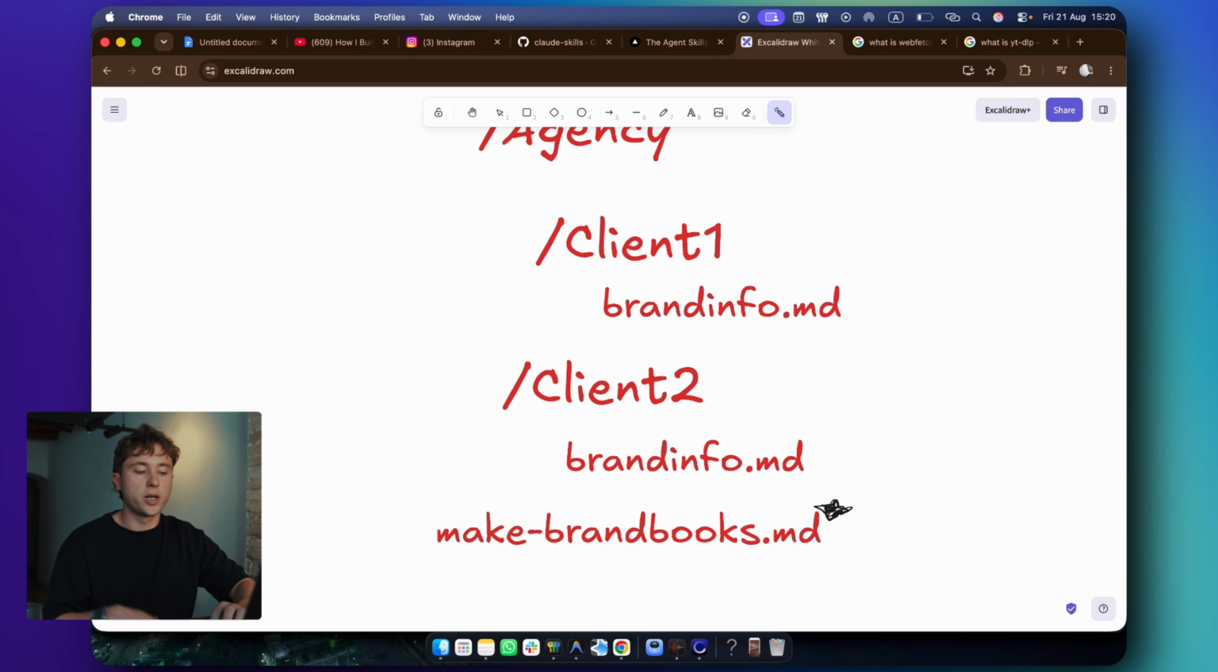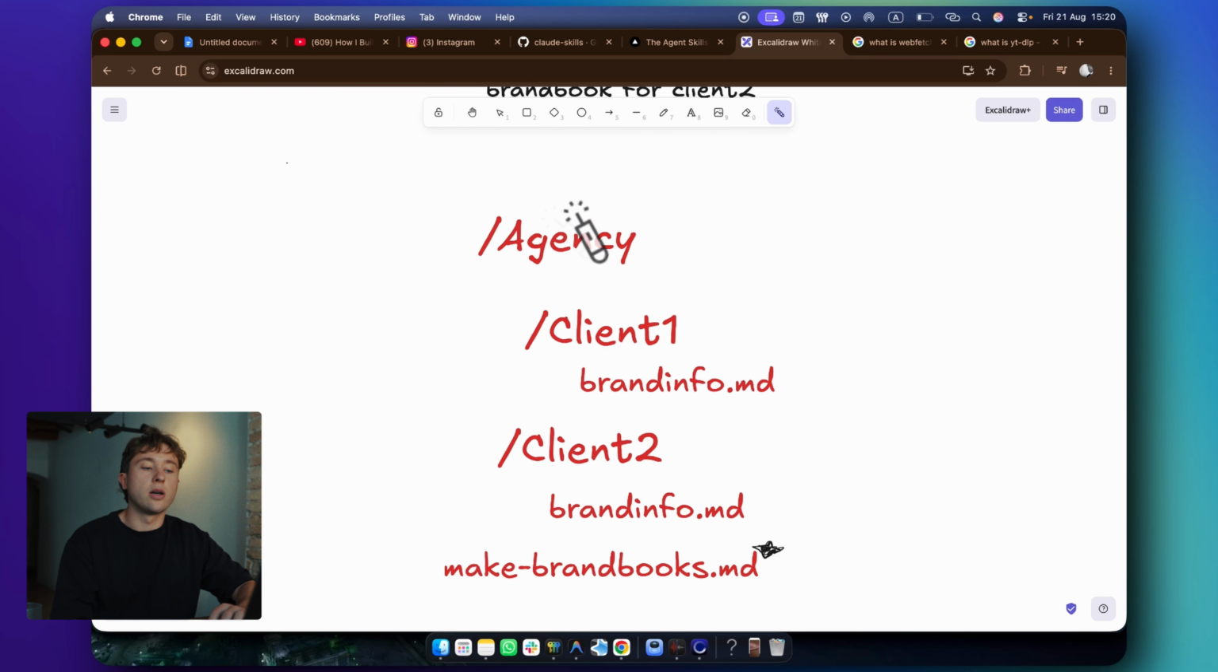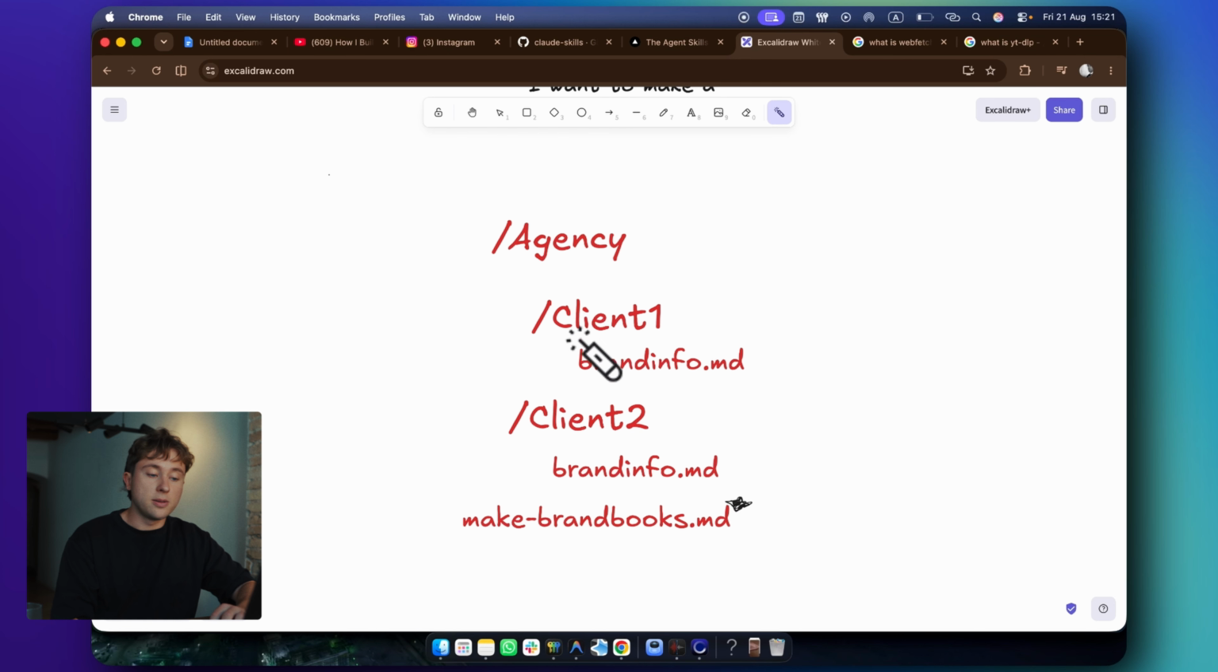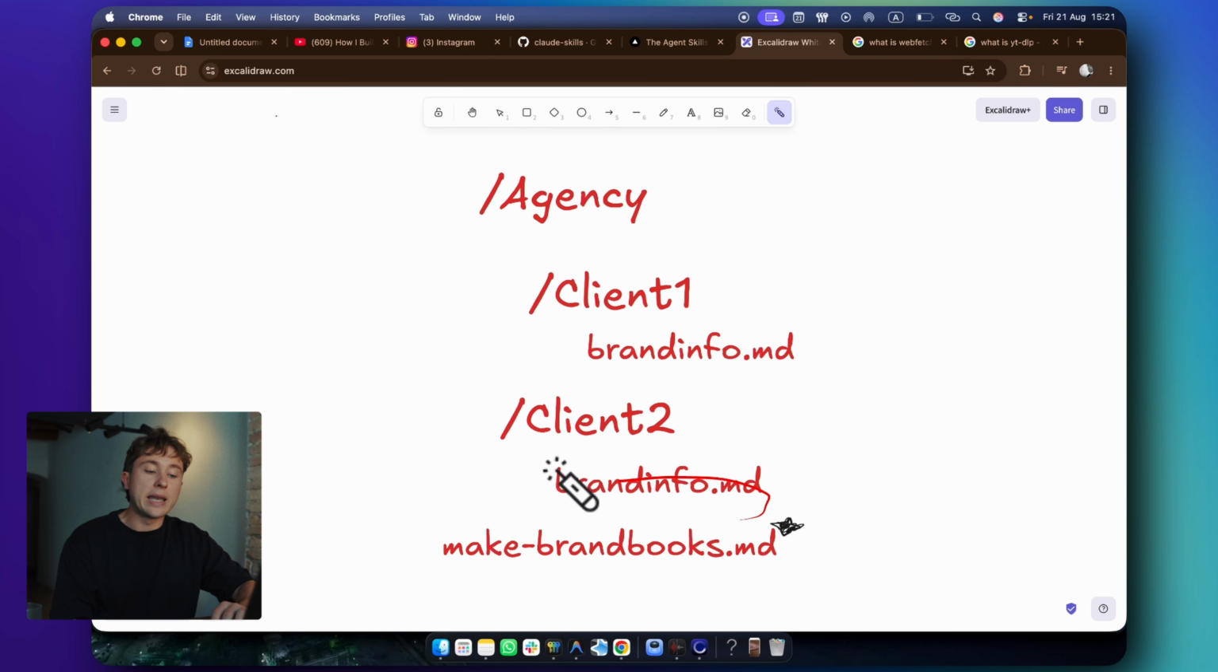Because it puts it where it needs to put it to know that it's a skill. If you want to make a brand book for client 2, what Claude will do, if you are running currently at this parent agency folder, it will go to client 2 folder, get this file brand info, look at it, and then go ahead and execute this make-brandbooks.md file.